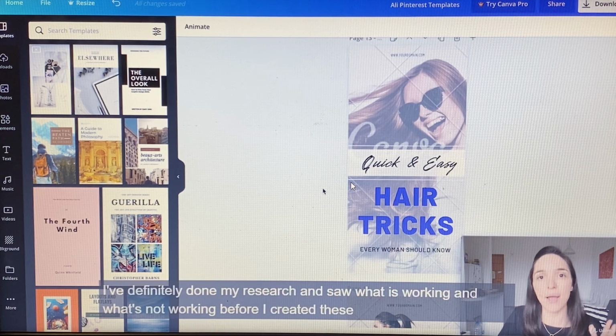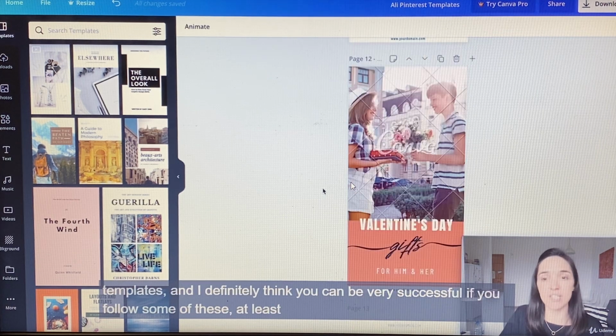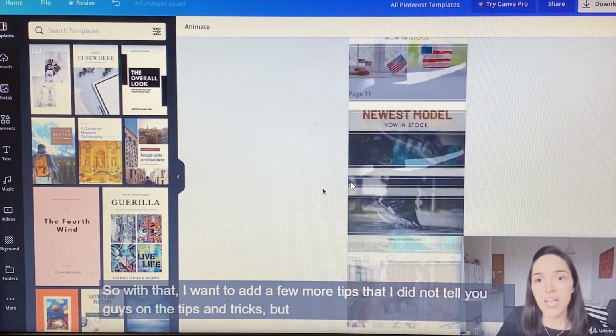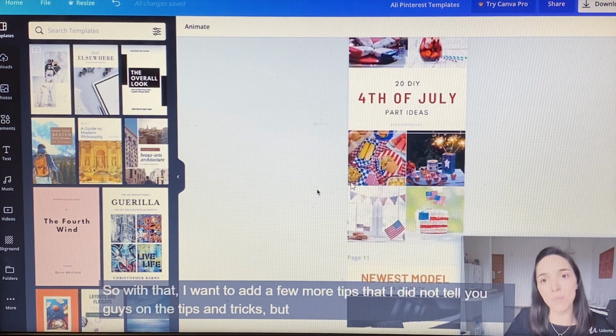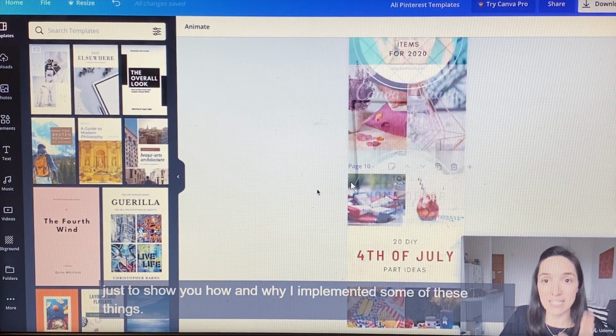I've definitely done my research and saw what is working and what's not working before I created these templates, and I definitely think you can be very successful if you follow some of these, at least the structure, but obviously switching to fit your own type of content. So with that, I wanted to add a few more tips that I did not tell you guys on the tips and tricks, but just to show you how and why I implemented some of these things.